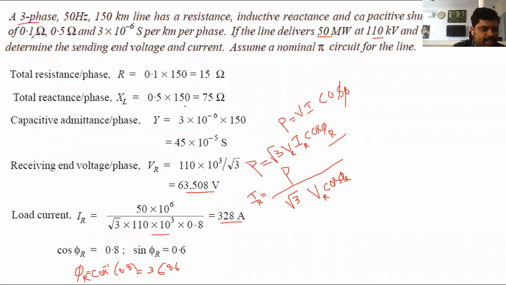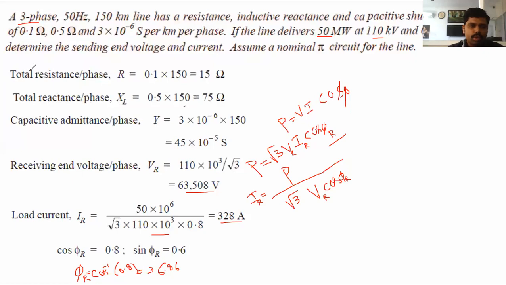Another unit of Siemens is mho. And they have given the power delivered as 50 megawatt, 50 into 10 to the power of 6 watt, since 1 mega is 10 to the power of 6. And the line receiving end voltage is 110 kV, that is the line value, converted into phase value, that is 63,508 volts, and the receiving end power factor is 0.8, that is cos phi r. We can find sin phi r as 0.6.